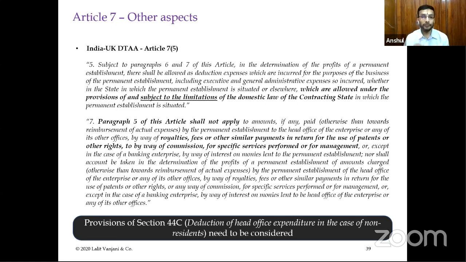Now moving on to paragraph 7, what does it say? Paragraph 5 of this article shall not apply, means the deduction will not be available to the amounts, if any, paid by the PE to the head office of the enterprise or any of the other offices by way of royalties, fees or other similar payments. So it mentions a similar clause which was mentioned in the UN Model Convention, but what the India-UK treaty has done is that it has bifurcated these provisions into two, right? So they have mentioned these provisions in two paragraphs, Article 5 and Article 7.